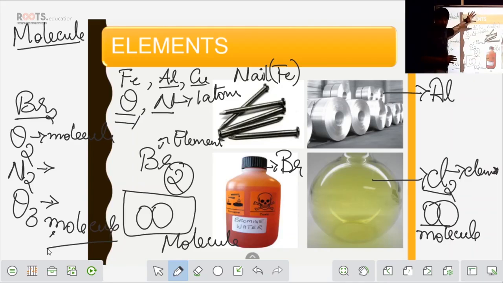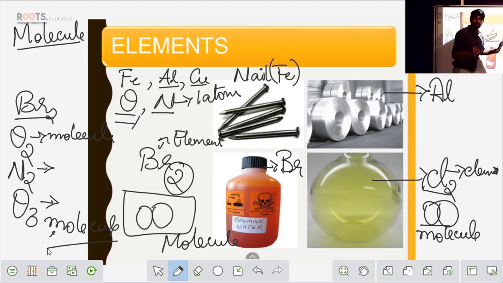So we are talking about elements. As I said, elements means the atoms present in that element are of the same type, and one point you have to remember here is all the elements will not form molecule. In our examples only we have understood, right? See, iron exists as one atom. Aluminium exists in nature in the form of one atom. While coming to bromine and chlorine, they exist in the form of 2 atoms. So that we call a molecule.